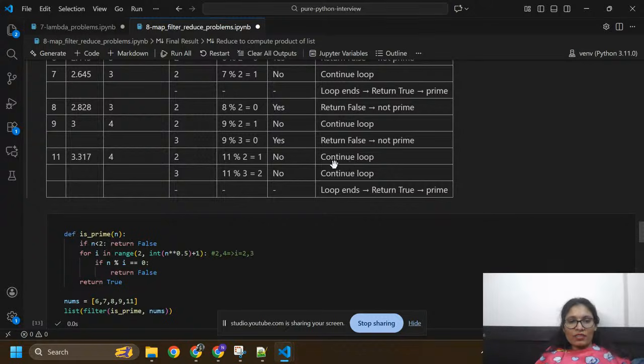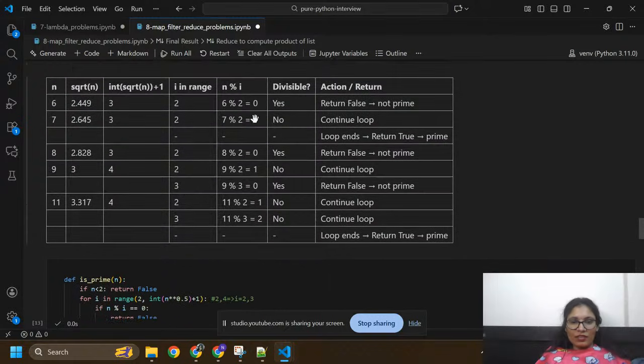Okay, here you can see 11 is not divided by 2 and not divided by 3. 9 is also not divided by 2 but divided by 3. So this is not a prime number. Okay, and you can see here 7. 7 is not divided by 2 and 7 is also not divided by 3. Okay, so 7 is a prime number.